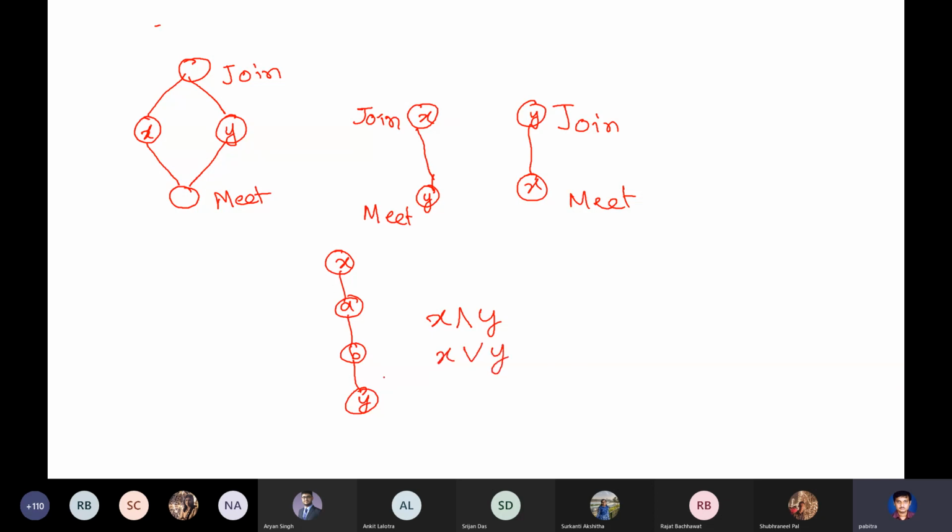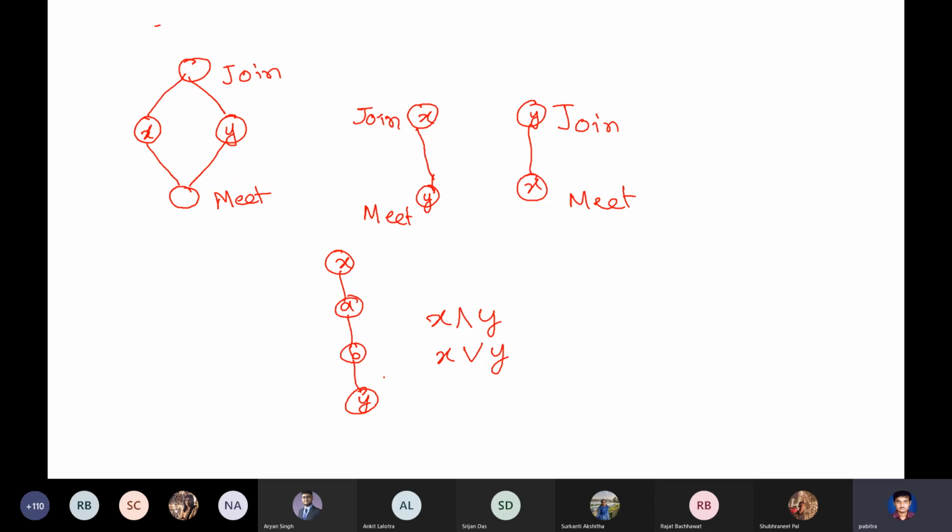In this case, so I have a chain. I have a chain joining x and y, and they are not immediately connected, but they belong to the same chain. They are parts of the same chain. So what is join xy and what is meet xy? Anybody?